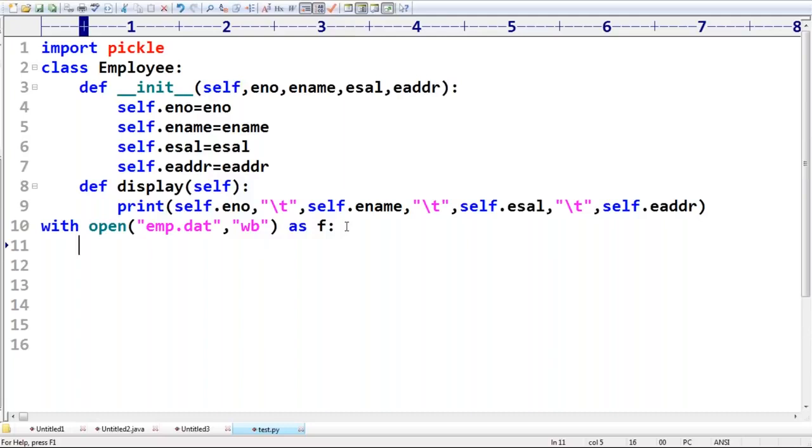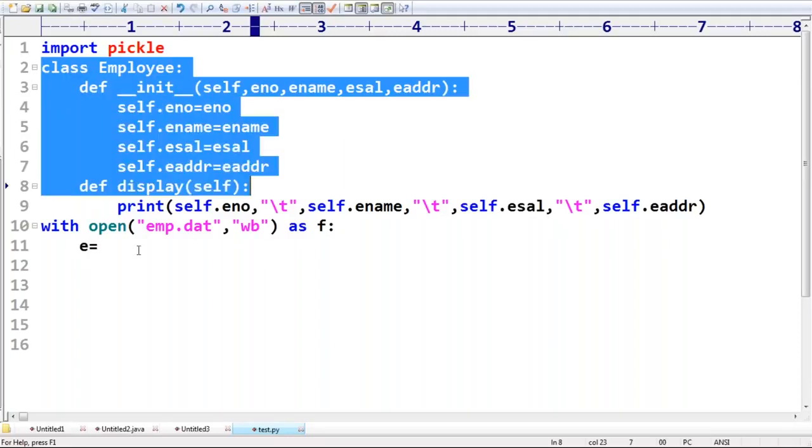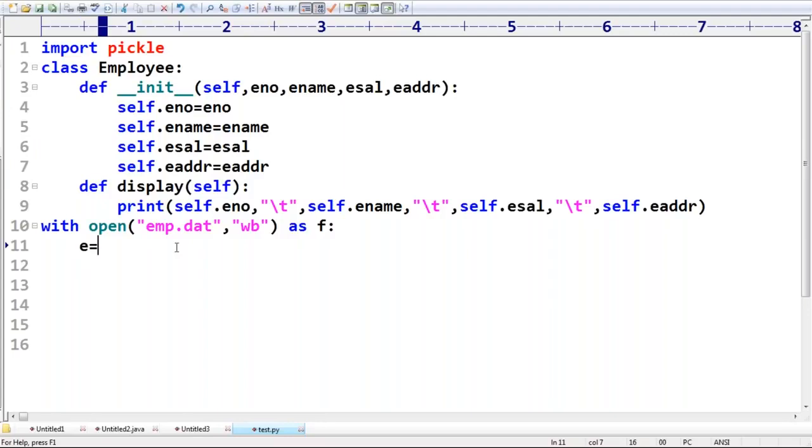Okay, sir. Next what we have to do, sir? Create an employee object. The Employee class is already there, right? Yes, once the employee class is there, you can create an employee object, sir.